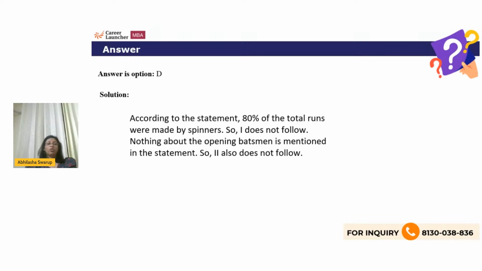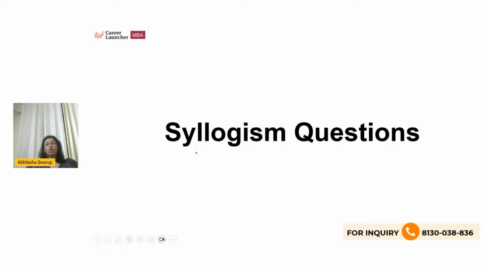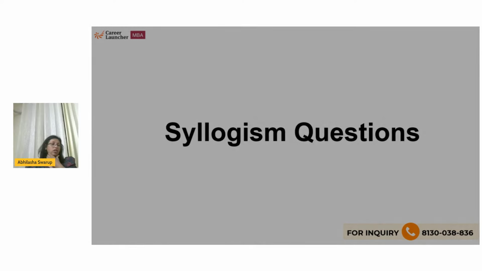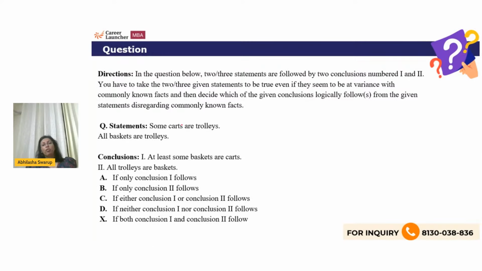All right, I'm going to take you to the last type, which is syllogisms. Now, syllogisms, of course, are questions that you solve through Venn diagrams. This you already know, so I'm not teaching you much about it. I will just take you through one question. Remember, two statements are given. Two or more conclusions may be given. You have to identify what is the correct conclusion.